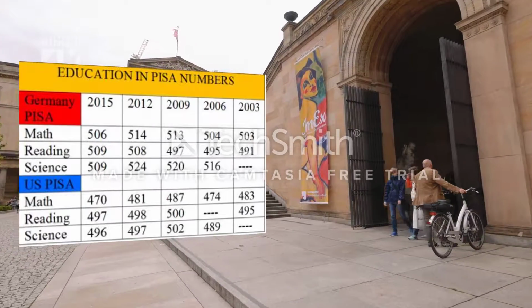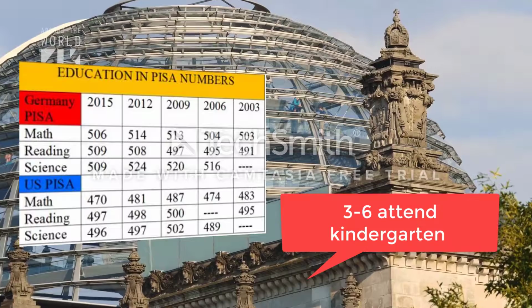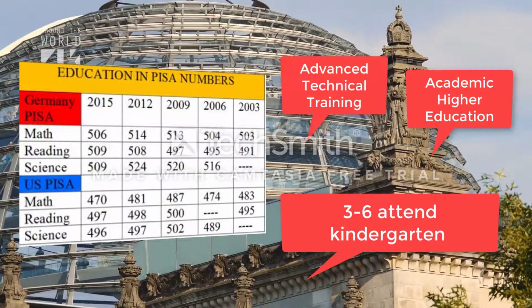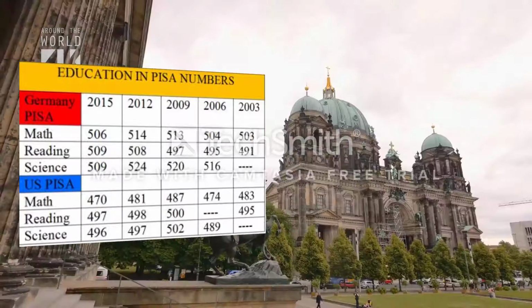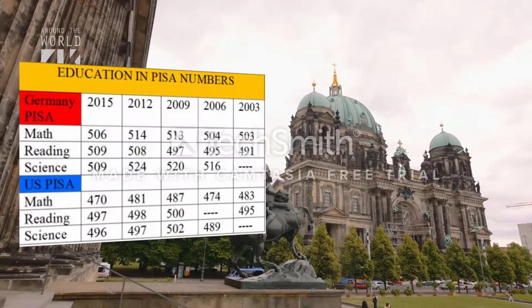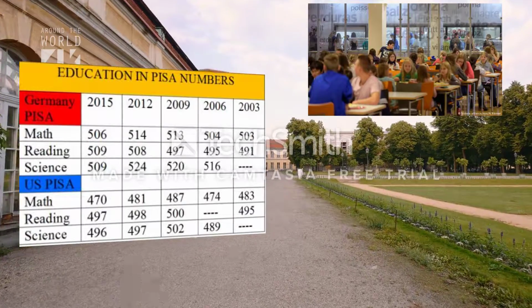Children aged 3 to 6 may attend kindergarten, but after that, school is compulsory, with various paths leading to academic higher education, advanced technical training, or a trade. Germany has a compulsory school attendance law that requires school attendance from age 6 to 15, making homeschooling illegal.